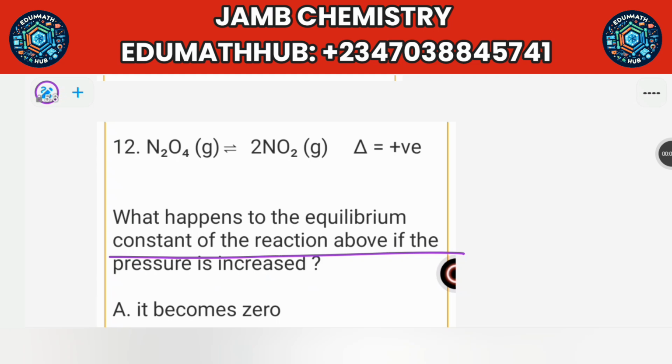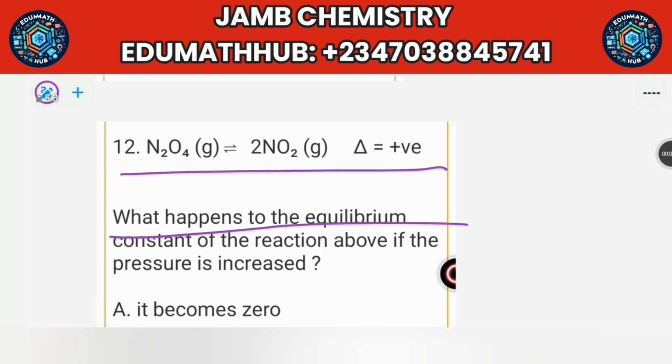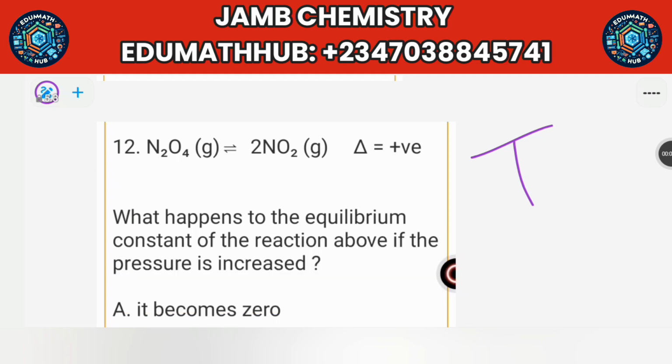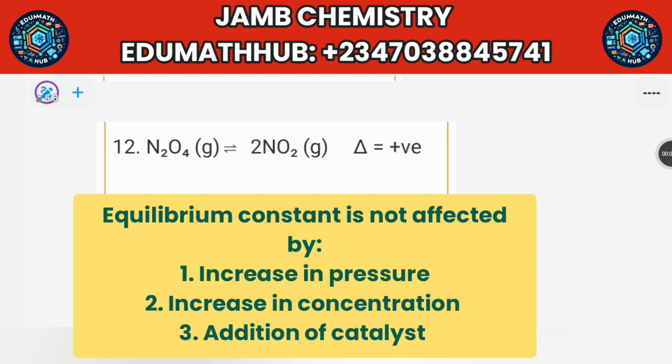Then for the next one, you have this reaction here. We are told, what happens to the equilibrium constant of the reaction above if the pressure is increased. So you need to know some things about equilibrium constant. Nothing else affects equilibrium constant apart from temperature. It's only temperature increase or decrease that can affect the equilibrium constant, because the equilibrium constant depends on the enthalpy change.